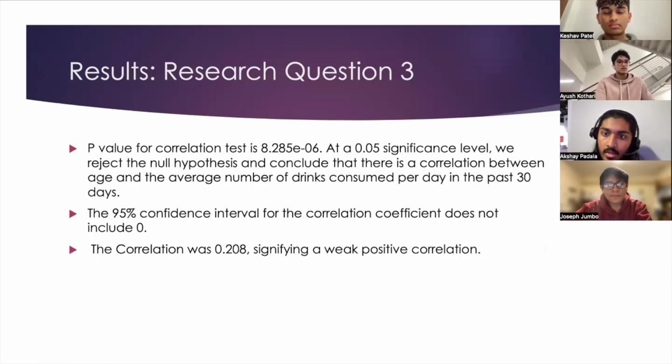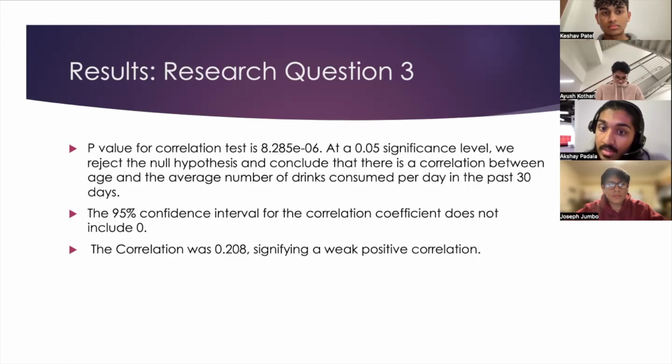So then lastly, I'll talk about research question 3. For research question 3, we did 2 separate tests. The first test was a correlation test with the hypotheses mentioned above. The p-value for the correlation test was 8.285 times 10 to the negative 6, an incredibly small p-value. So at a 0.05 significance level, we reject the null hypothesis and conclude that there is a correlation between age and the average number of drinks in the past 30 days.